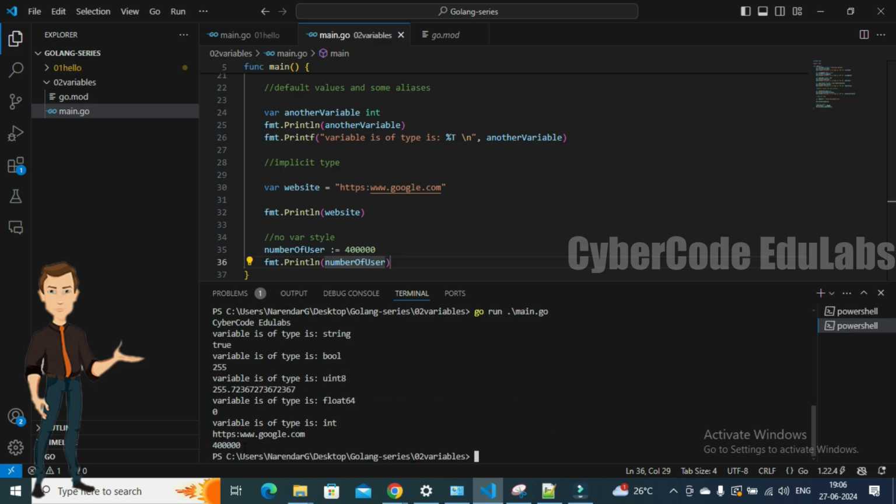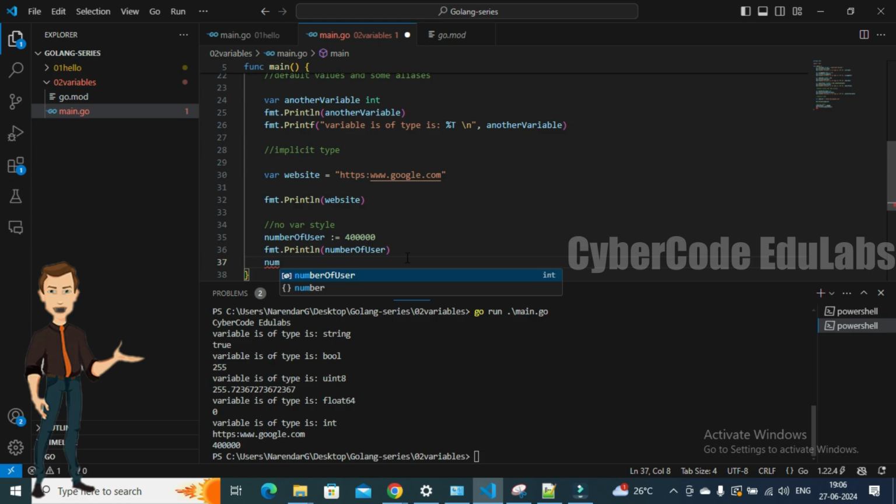So this is absolutely fine. Go accepts this absolutely fine. And if you change it to some decimal value, let's print it out again.